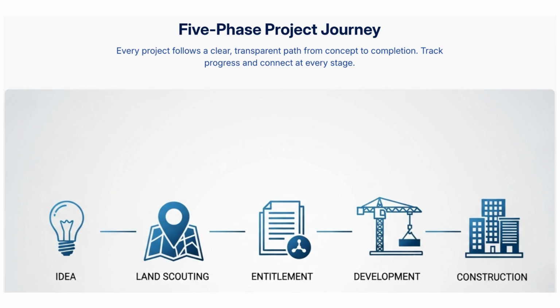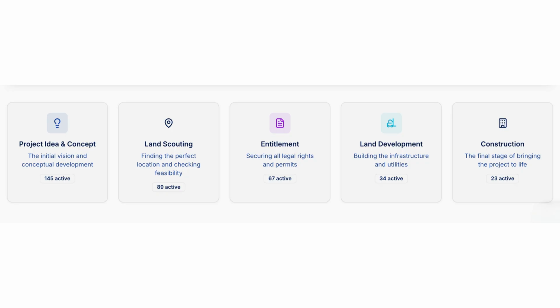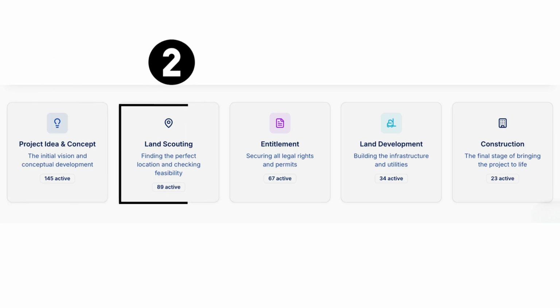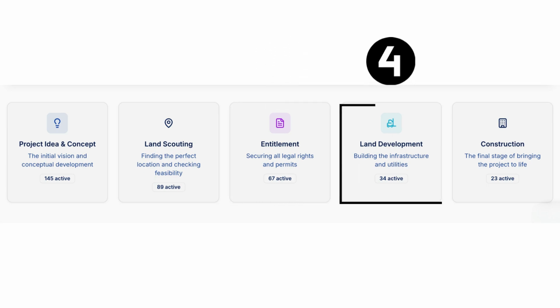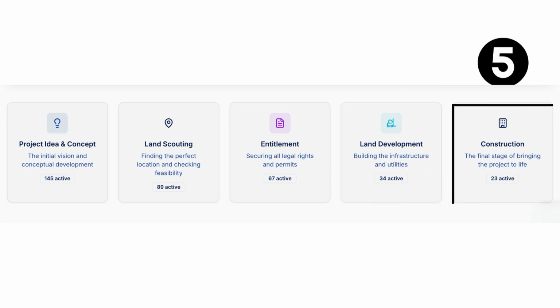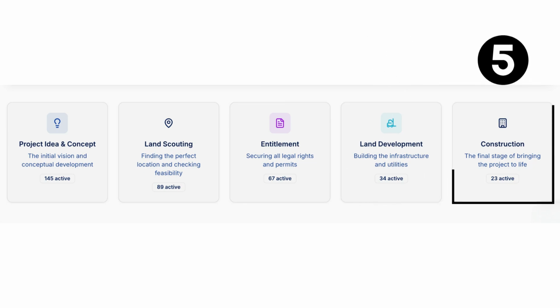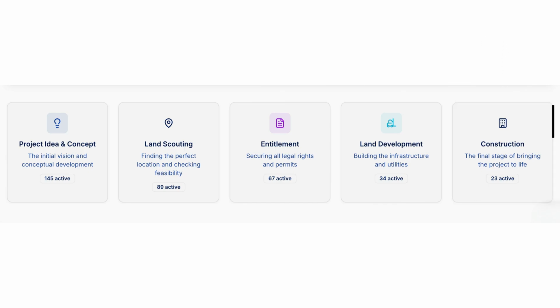Every project on BuildWiseAI follows a clear, 5-step journey, giving you a transparent view of its progress. Step 1, project idea and concept, the initial vision. Step 2, land scouting, finding the perfect location and checking feasibility. Step 3, entitlement, securing all legal rights and permits. Step 4, land development, building the infrastructure and utilities. Step 5, construction, the final stage of bringing the project to life.